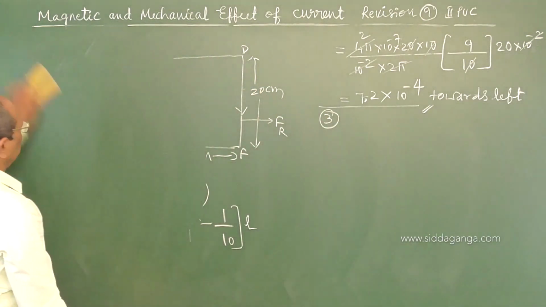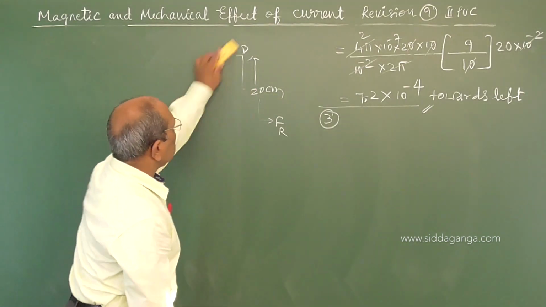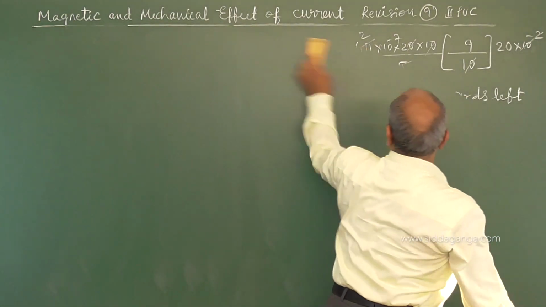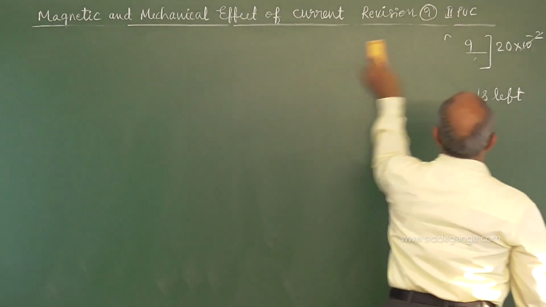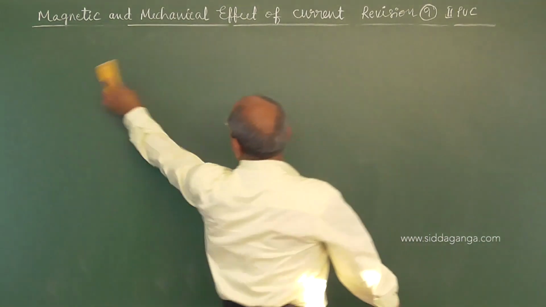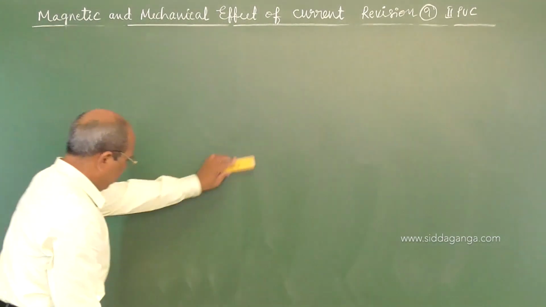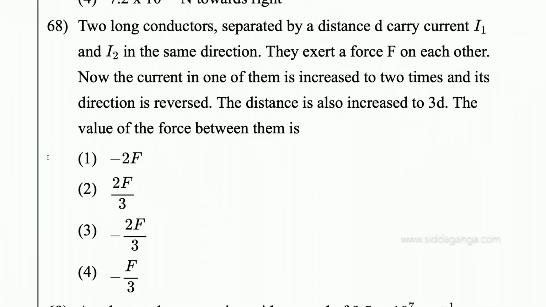Coming to the next. Two long conductors separated by a distance d carrying currents I1 and I2 in the same direction exert a force F on each other. Now the current in one of them is increased to 2 times and its direction is reversed. The distance is also increased to 3d. The value of the force between them is.